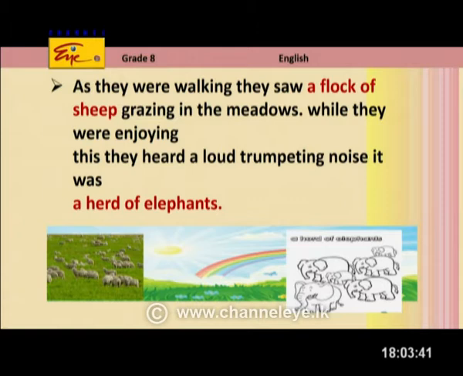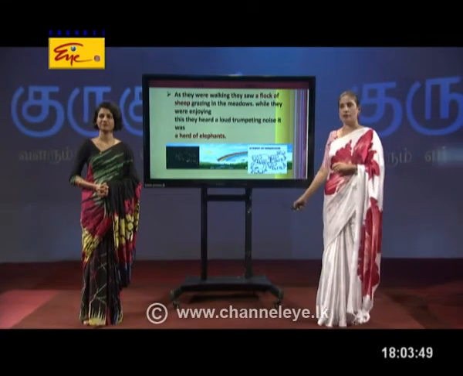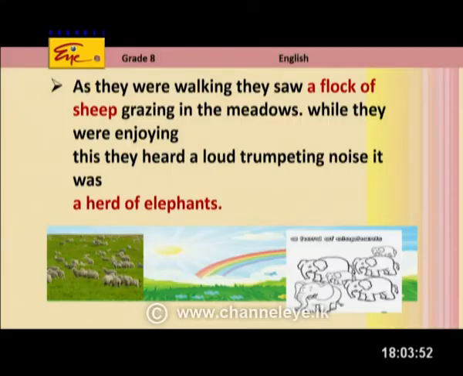Can you see Samadhi in the picture? Oh, yes, left side corner. Here in this picture, you see a flock of sheep, right? While they were enjoying this, they heard a loud trumpeting noise. You know what that was? Trumpeting, there's the animal sound, right? It's the herd of elephants. Can you see in this picture? Oh, yes. A group of elephants are called a herd of elephants. A herd of elephants. That's right.